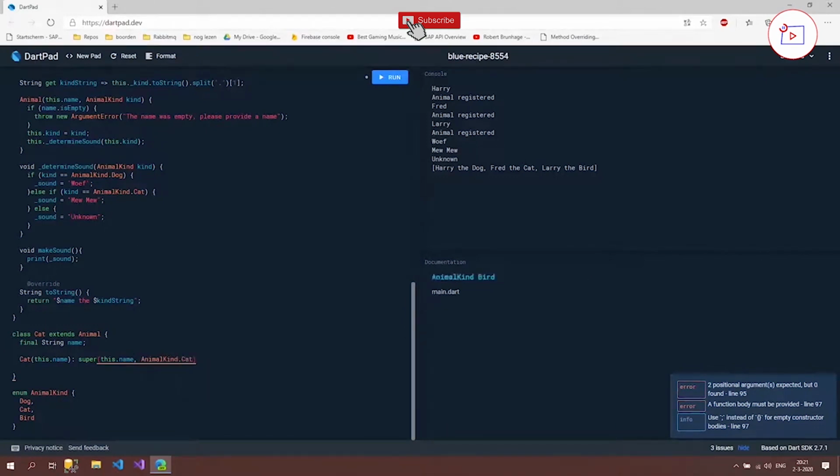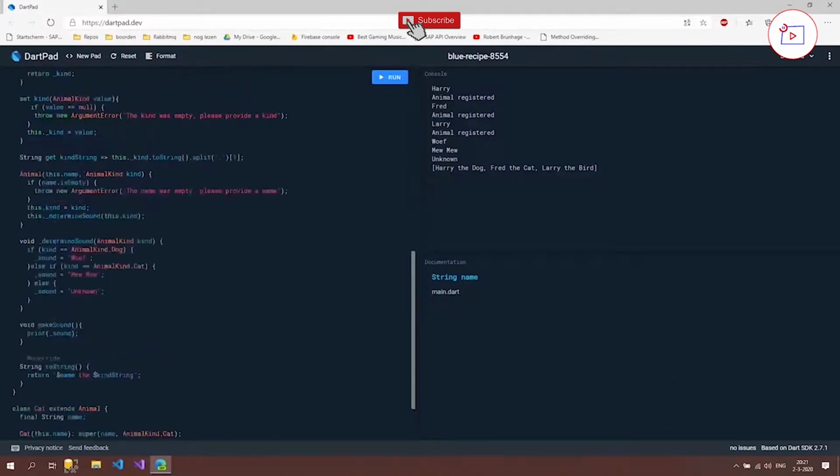And now we can give in the animal kind because we already know what it's going to be. So I'm going to say cat, and it has a problem with it. It says invalid reference to this expression, so probably if we delete this, then we're fine. Then a semicolon, and this way we created our cat class.